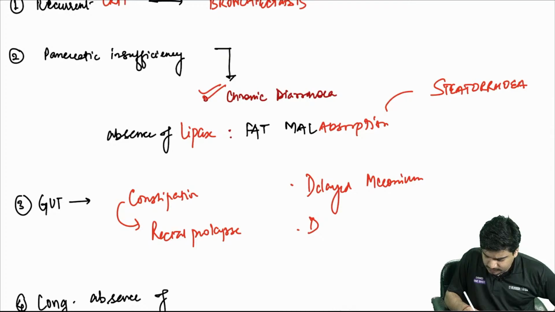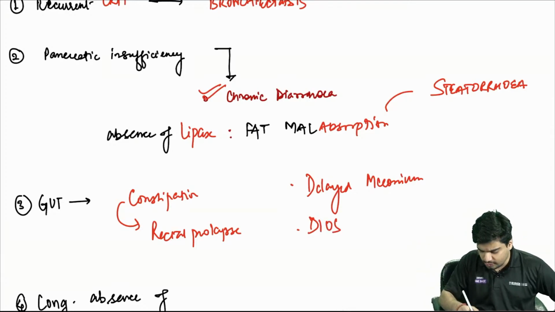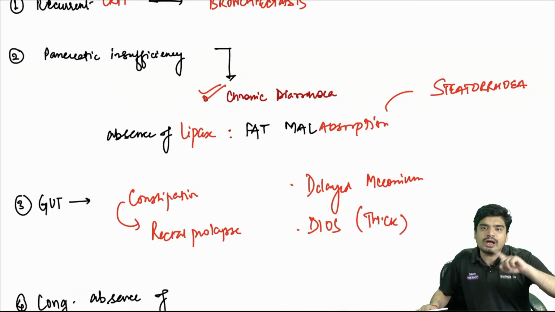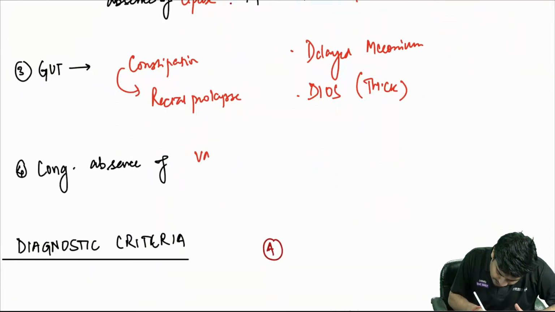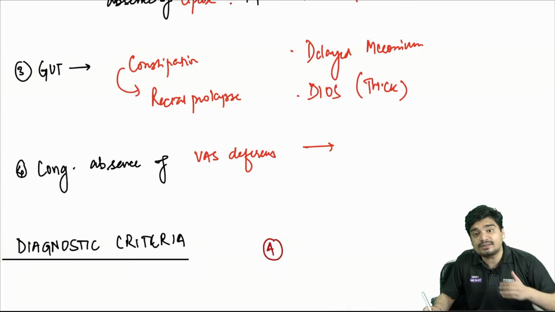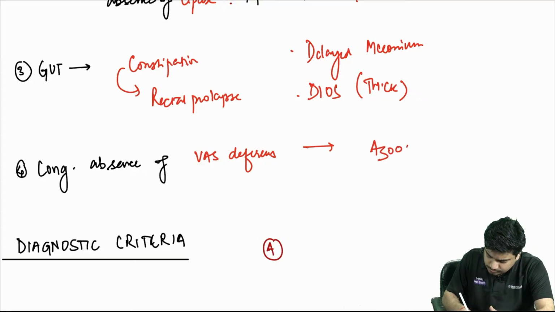And there can also be something called DIOS, distal intestinal obstruction syndrome, again because of thick secretions. And they also have another characteristic feature, congenital absence of vas deferens. Because there is no vas deferens, there will be no sperms coming out in the semen, which is referred to as azoospermia. So they will be infertile.